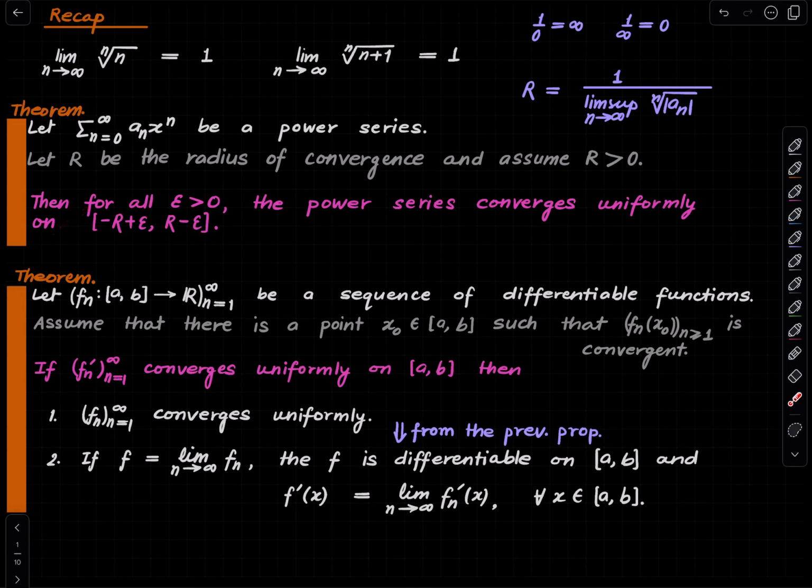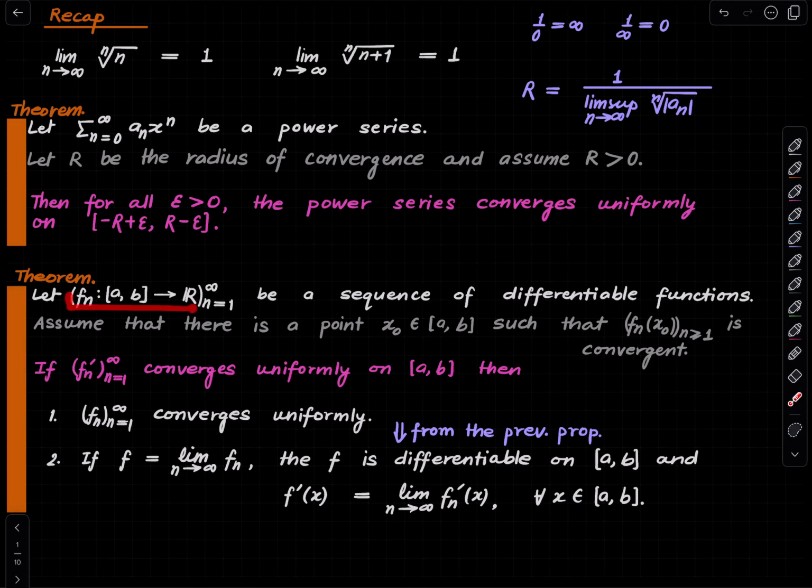And then a few lectures earlier, we proved a very nice theorem about a given sequence of differentiable functions converging to some limit. How do the derivatives of the participants behave with respect to the derivative of the limit? So under some hypothesis, a very nice behavior was observed.